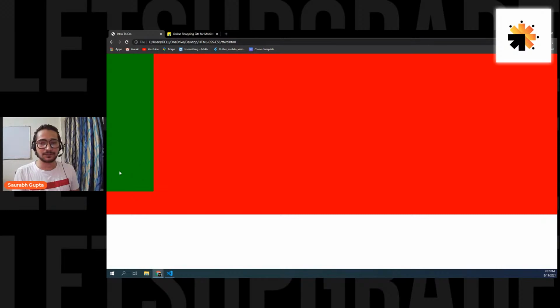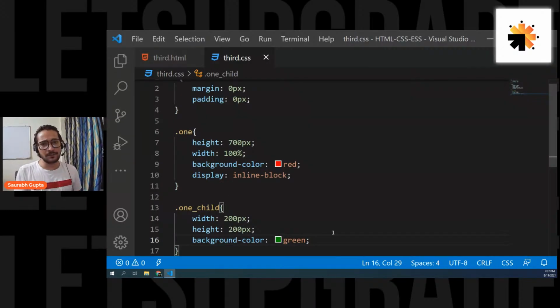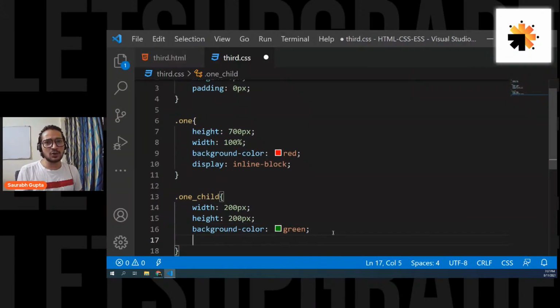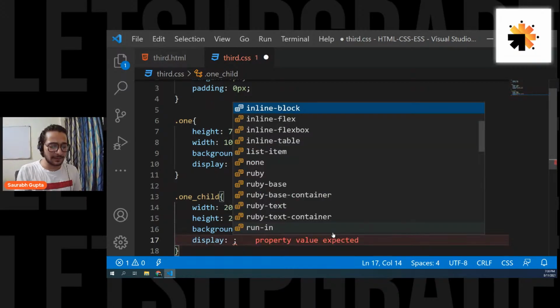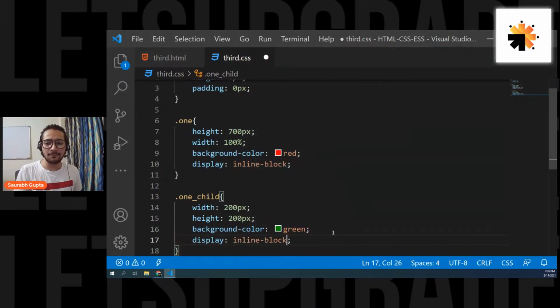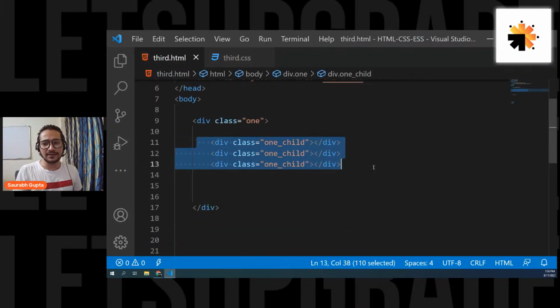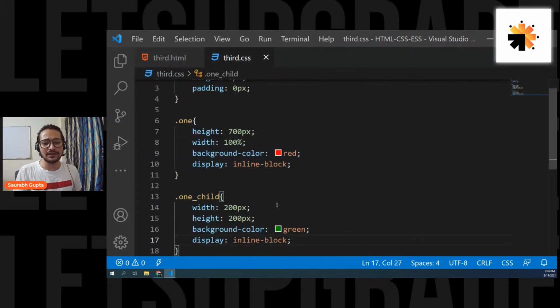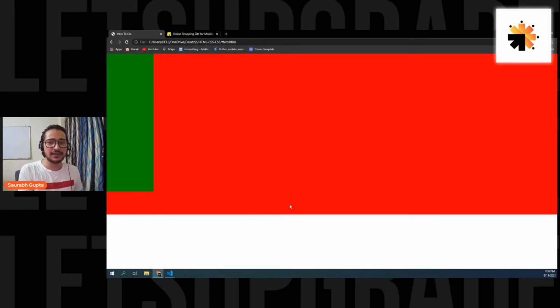Perfect. That means now, if I want them to go in a horizontal direction, I simply have to write display: inline-block. So now I'm applying inline-block to all these 3 elements, and by this, they should go in horizontal direction. And that's it. Here we go.